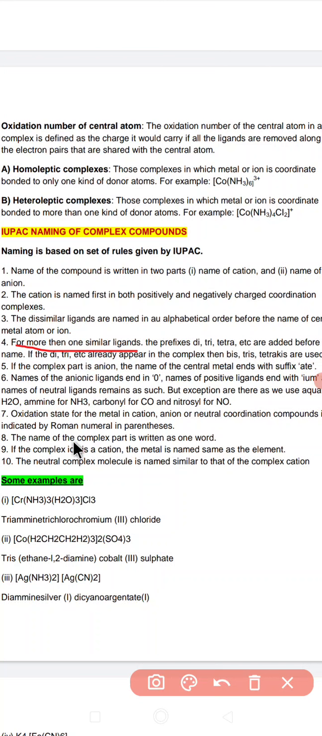After that, the name of the complex part is written as one word. Just remember, the name of the complex part is written as only one word. If the complex ion is a cation, then the metal is named the same as the element. A neutral complex molecule is named similar to a complex cation. These are some of the rules that IUPAC has given as a guideline for naming this type of compound.